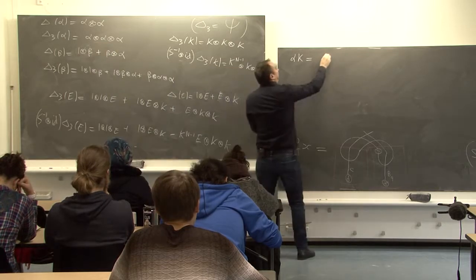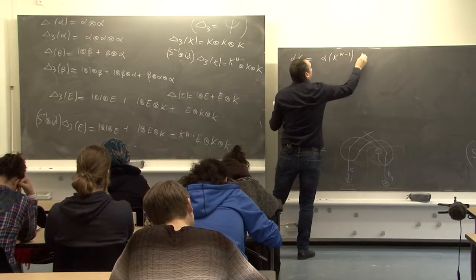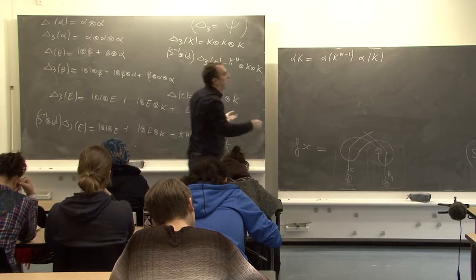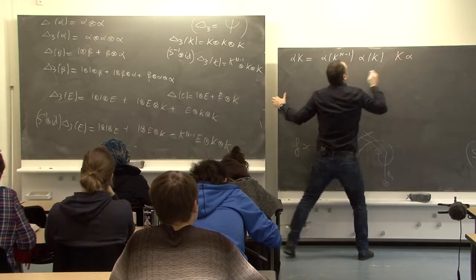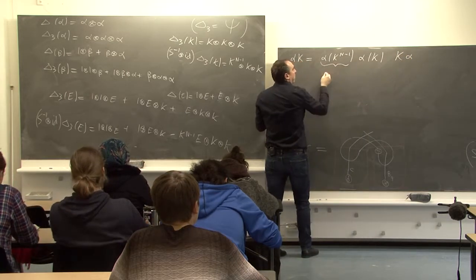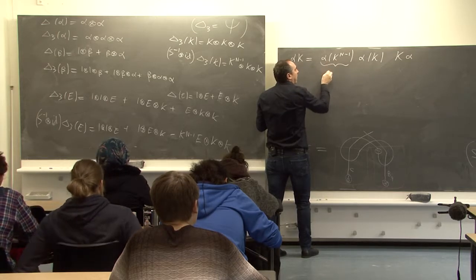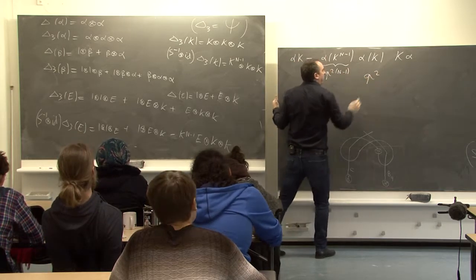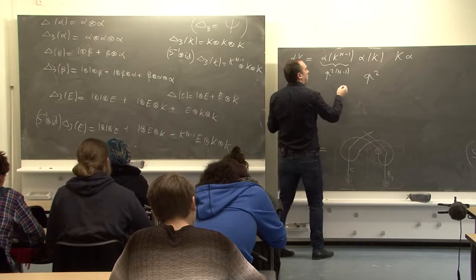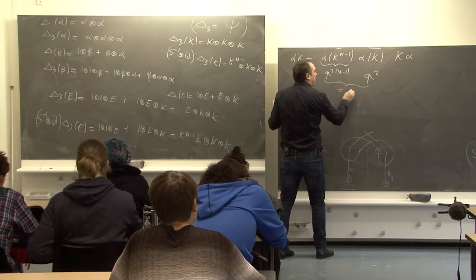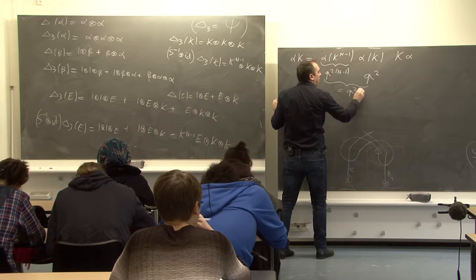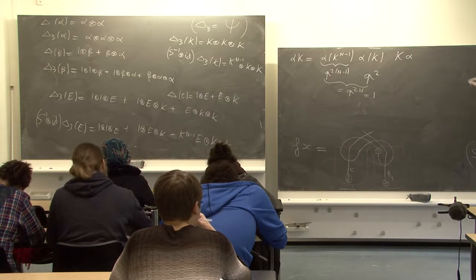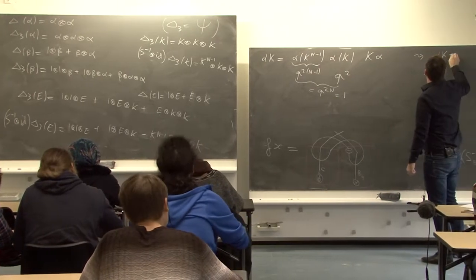So alpha of K to the n minus 1, alpha of K, and what remains, K tensor alpha, so K alpha. But by definition of alpha, this is q squared. And so this is equal to q to the n, which is 1. And so we have this relation.